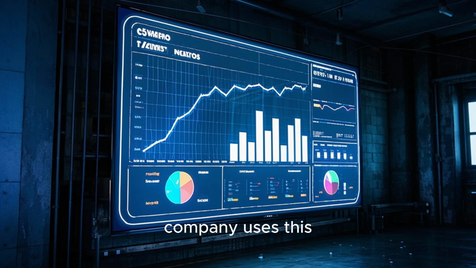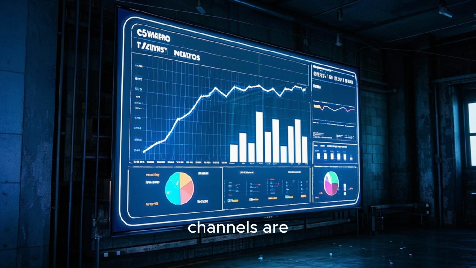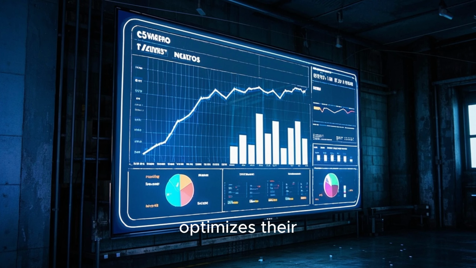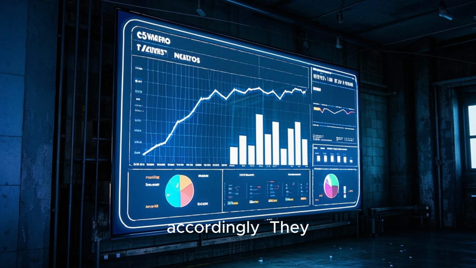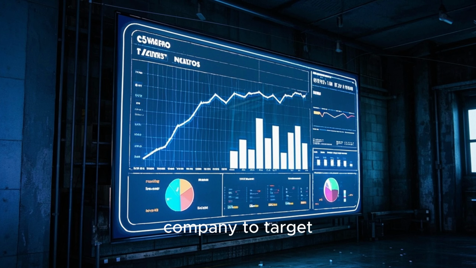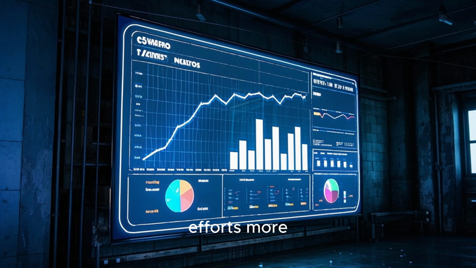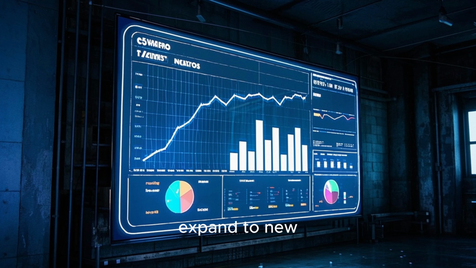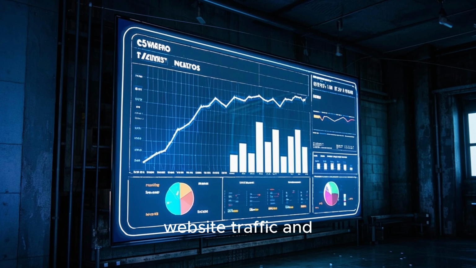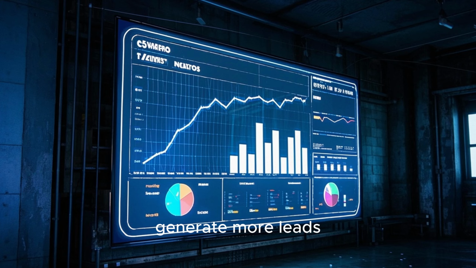The company uses this analysis to identify which channels are driving the most traffic to their website and optimizes their marketing efforts accordingly. They also use Power BI to create a pie chart showing the geographic distribution of website traffic. This allows the company to target their marketing efforts more effectively and to expand to new markets. As a result, the company is able to increase website traffic and generate more leads.